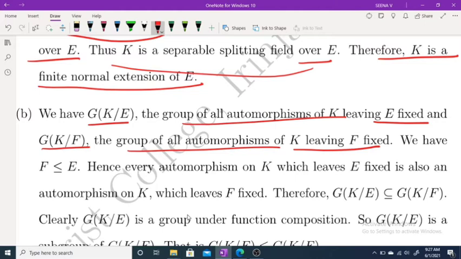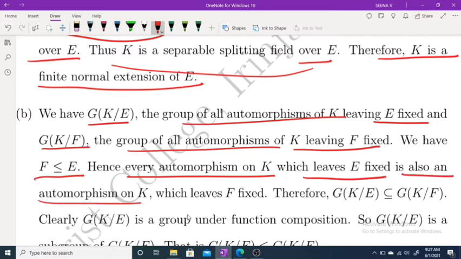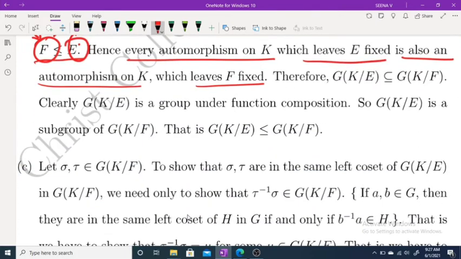We have F is a subfield of E. So every automorphism of K which leaves E fixed is also an automorphism of K which leaves F fixed, because every element of F is in E. If some sigma fixes every element of E, that means sigma fixes every element of F. That means G of K over E is a subset of G of K over F.